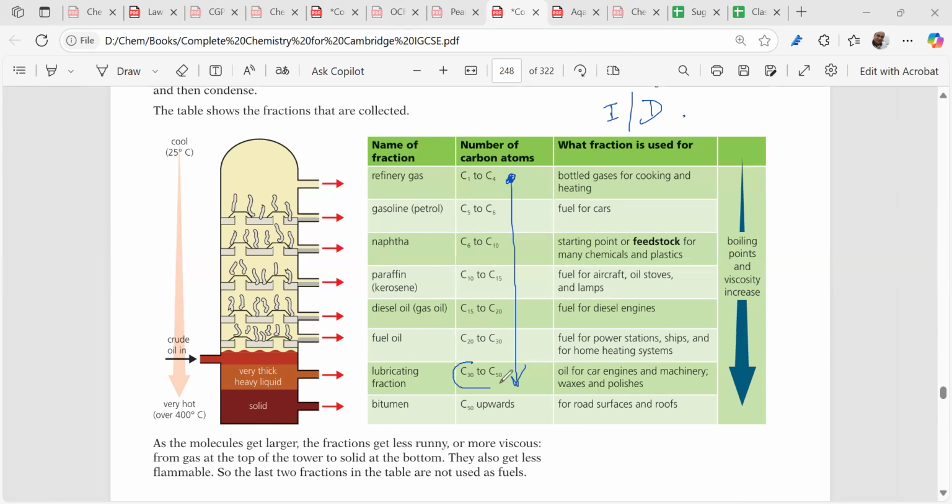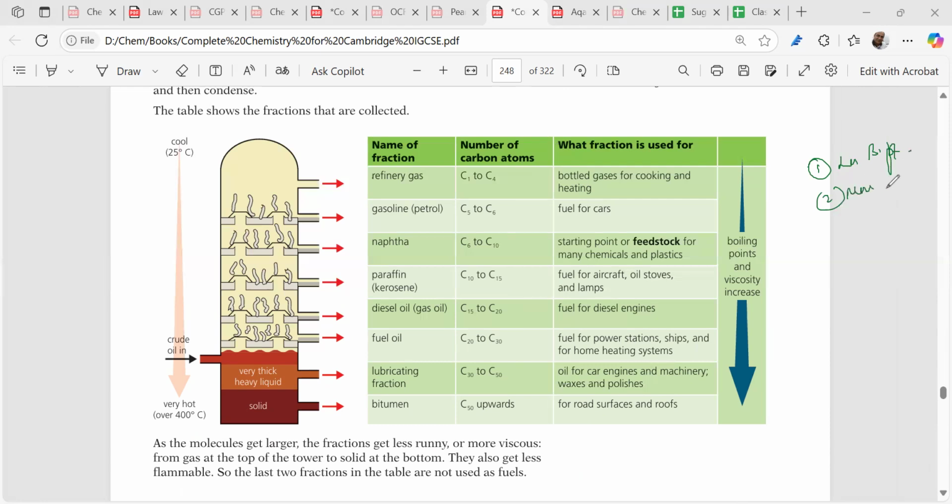The highest boiling point will be the longest chain, the largest molecule, so this will get condensed first. So we separate them out. Now always remember that the smaller the carbon chain, the better the fuel. If we take a smaller chain, it will have a lower boiling point.